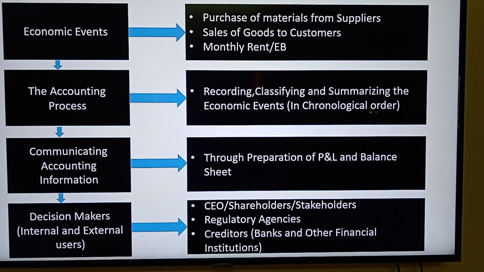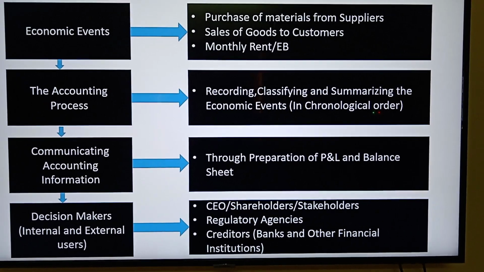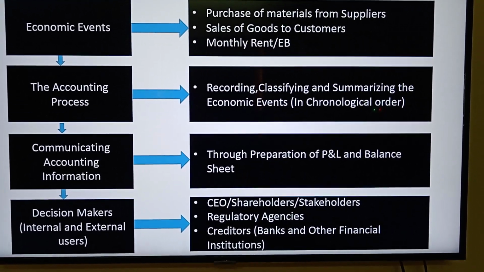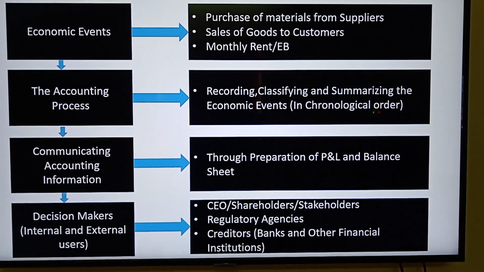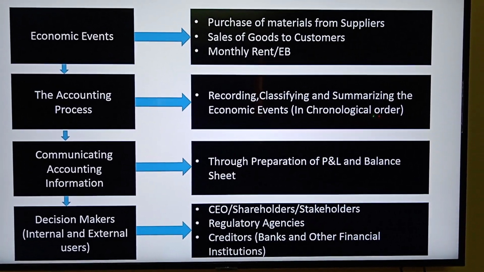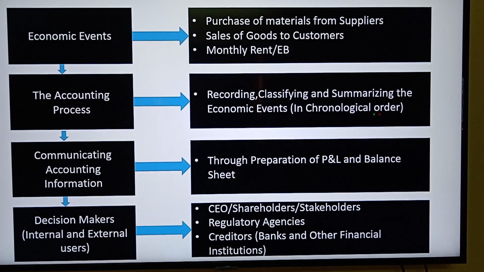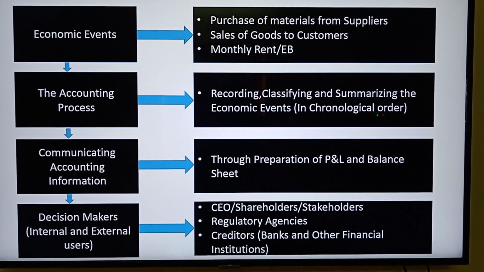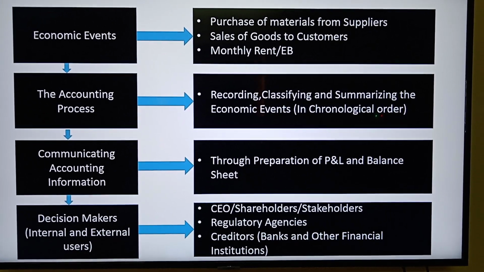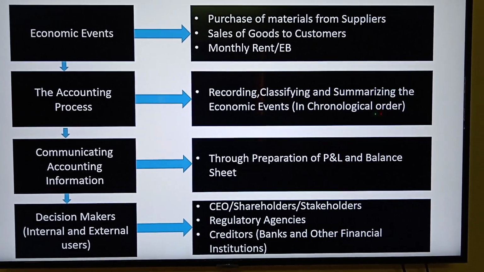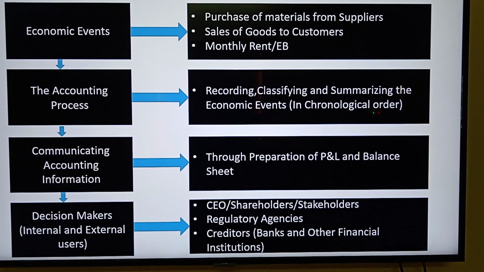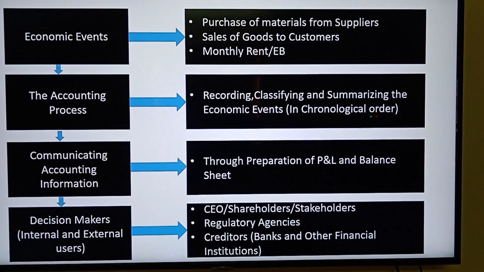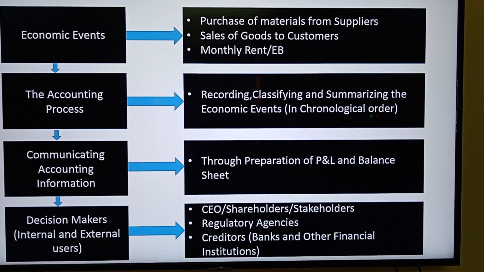The regulatory agencies are nothing but income tax authorities and GST authorities. They will look at whether the company has paid adequate taxes on its profit or not. And the creditors include banks and other financial institutions. So the accounting process is recording, classifying, and summarizing the transactions for the economic events. With that, we can prepare the P&L and balance sheet of the company. Once it is prepared, all the stakeholders will know the financial viability of the company.